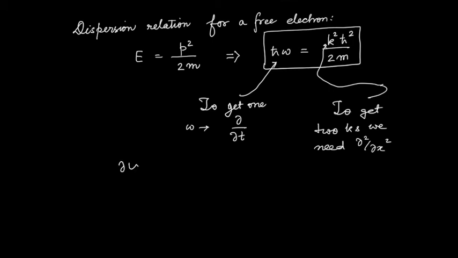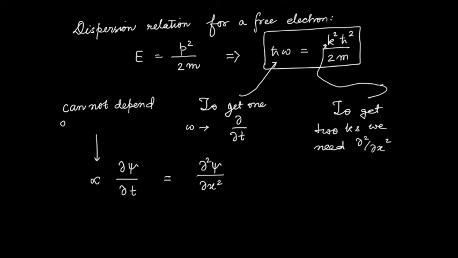So we say that, okay, it will be like del psi del t on one side, and del 2 psi del x2 on the other side, and there can be some constant which doesn't depend on psi. This constant cannot depend on x, t, k or omega.